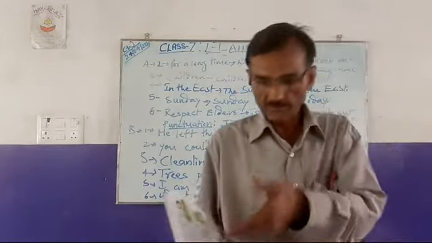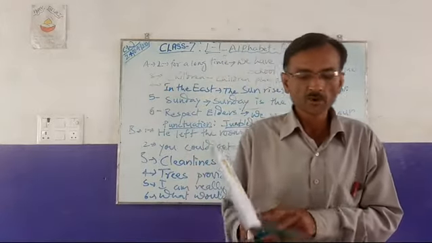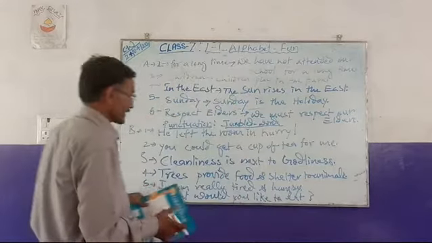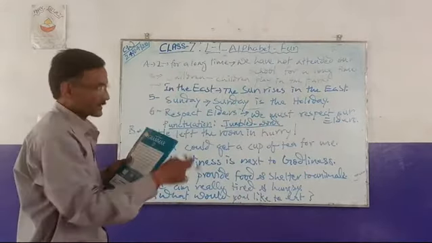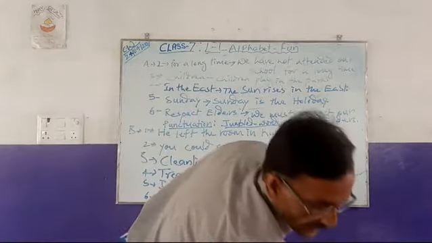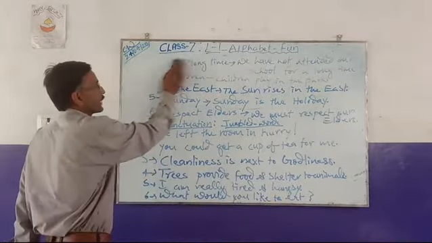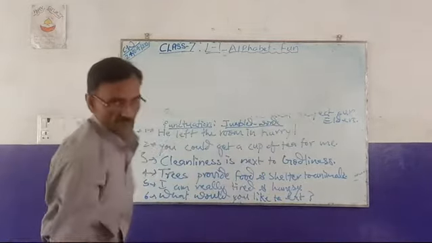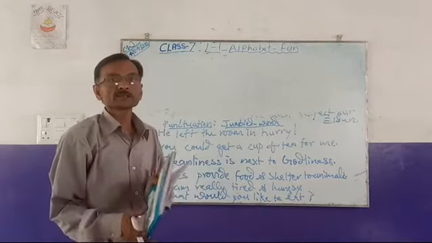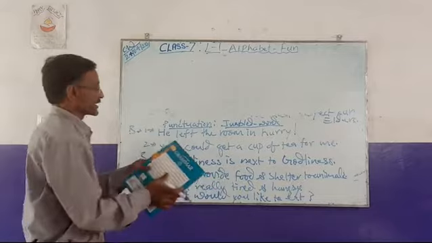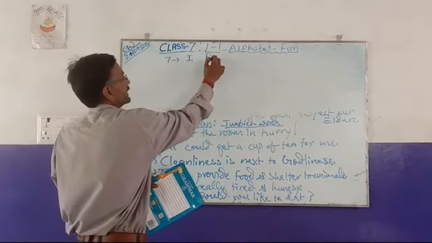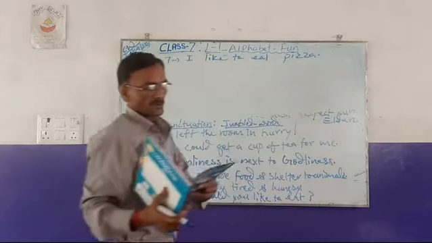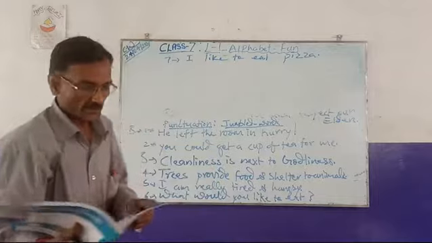Sentences are of four types. In the next session you will come to know about it. I like to eat pizza. I like to eat pizza. So you have copied it well. Now I am going to wipe it off, and then the subject and predicate part is there for you to understand. I like to eat pizza. Full stop.